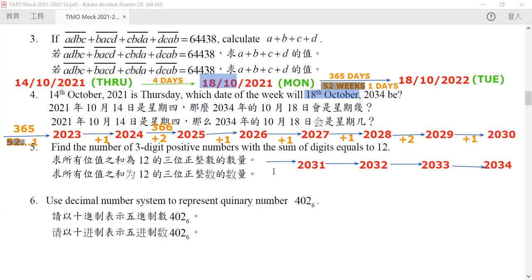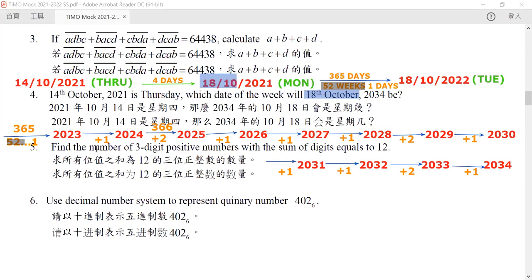Again, from 2029, 30, 31, they are all normal years, so we just add 1. And from 2032, we add 2 because of the leap year. And then finally, 2033 is a normal year, so we just add 1. So how many days have we added?